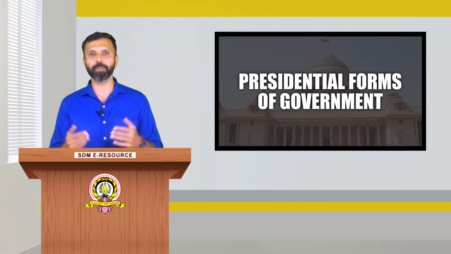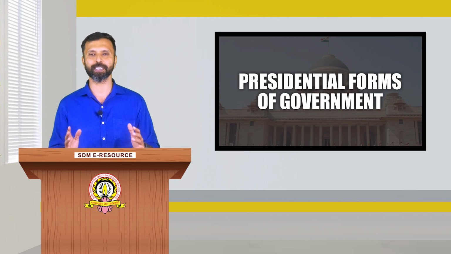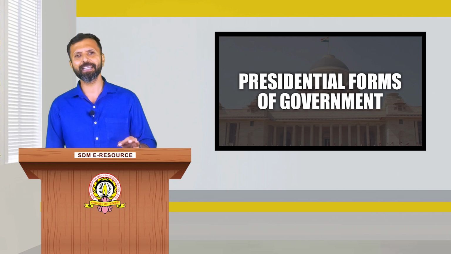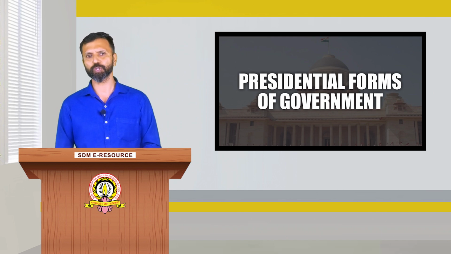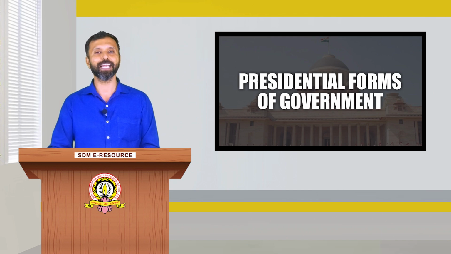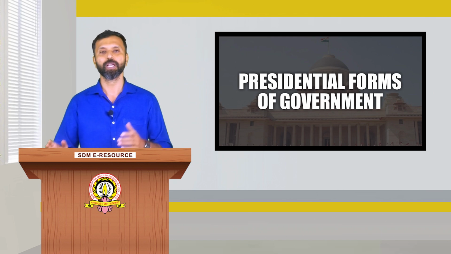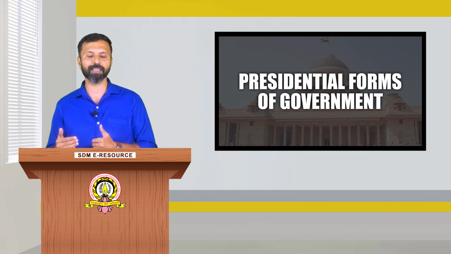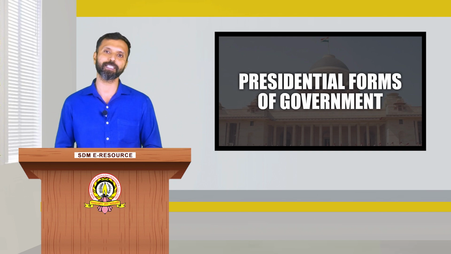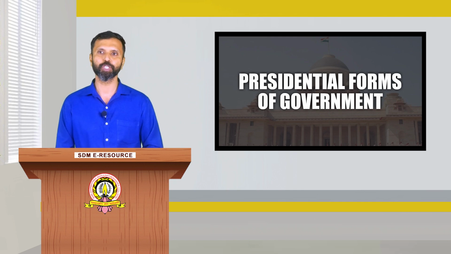So we know that Joe Biden is the current president of the United States of America, and the United States of America is not a small territorial nation. It is one of the biggest territorial nations, and each and every decision can be taken by the president of the United States of America. In the presidential form of government, elections are held every 2 years for the legislature and every 4 years for the president. In the Indian context, we elect for 5-year durations, but in the United States of America, the term of the president is 4 years, and for the legislature, it is 2 years.